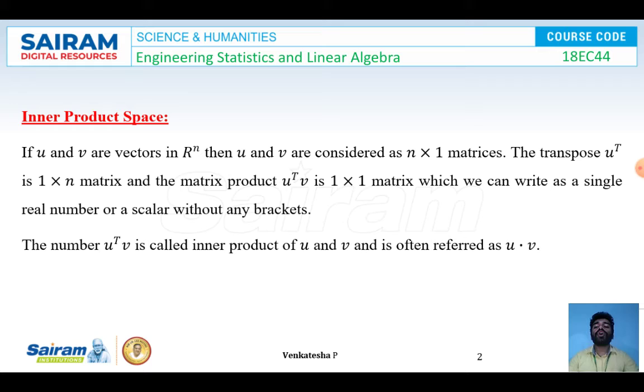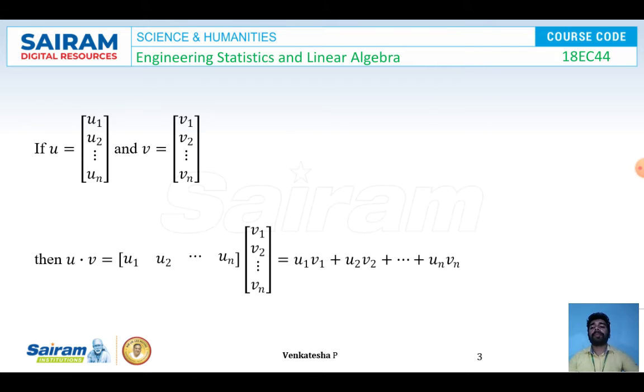Now the number U transpose V is called an inner product of U and V and is often referred to as U dot V. Example: I'm taking the matrix U equal to U1, U2, etc., Un, and V equal to V1, V2, etc., Vn. Now I'm going to find U transpose V. Taking U as a row matrix, that is U1, U2, etc., Un, and V as a column matrix, that is V1, V2, etc., Vn, after multiplying these matrices I get a real number, U1V1 plus U2V2 plus etc. UnVn, as a single number.